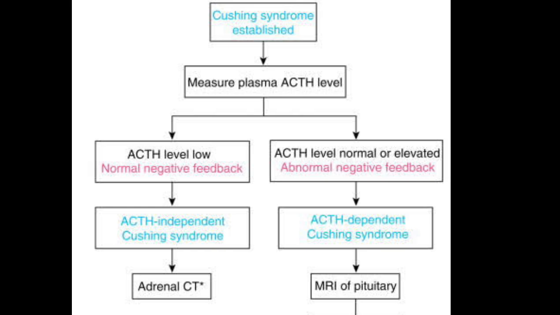But if the MRI of the pituitary is equivocal or normal and still ACTH in the blood is high, it means that this ACTH is not being produced by the pituitary, it's being produced ectopically by any tumor like small cell carcinoma of lung. For this, we do another test which is called petrosal sinus sampling after giving CRH stimulation. If ACTH levels don't increase as a result of this stimulation, it confirms that this ACTH is not being produced by the pituitary, it is being produced peripherally by any tumor.